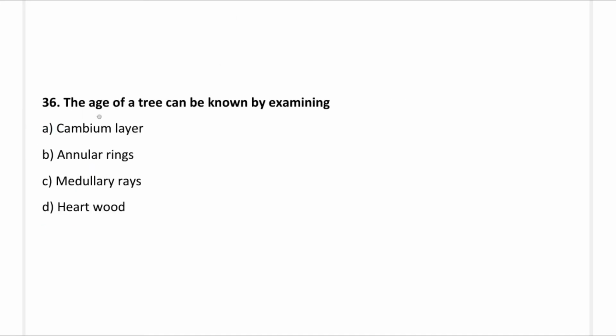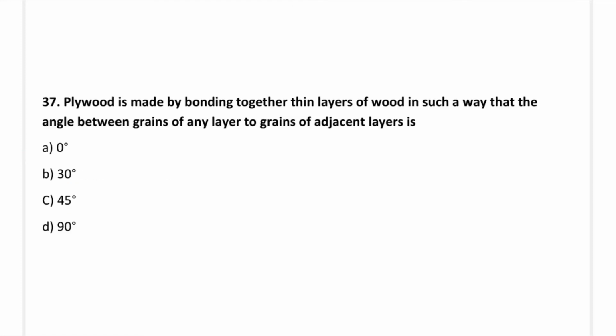So next question, the age of a tree can be known by examining the: option A, cambium layer; option B, annular rings; option C, medullary rays; option D, hardwood. So the correct answer is option B, annular rings.